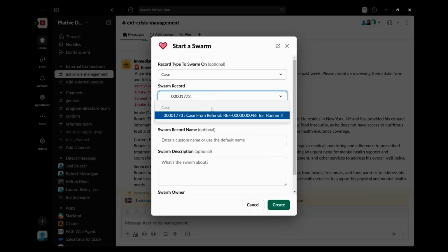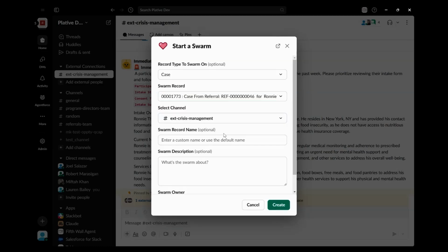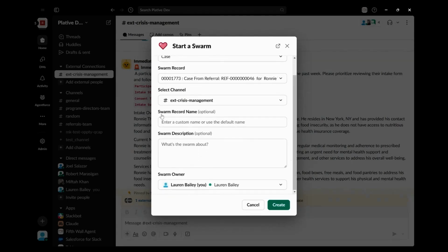And this will all save back, even as we chat here directly within the Slack message, this will all save back to the Salesforce record. And additional details here for a description and other items, and make sure that we can have it within whichever channel we prefer and want to have that be in.